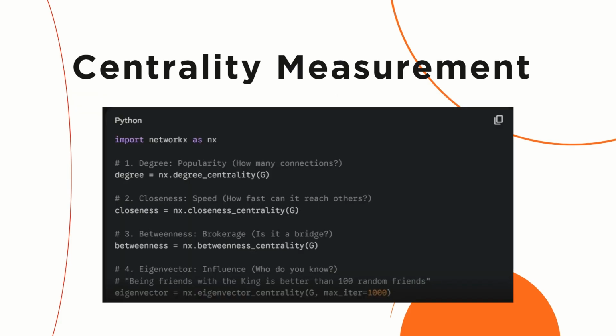This is a snippet from one of our codes that shows how we use the NetworkX library of Python to calculate degree, closeness, betweenness and eigenvector centralities.